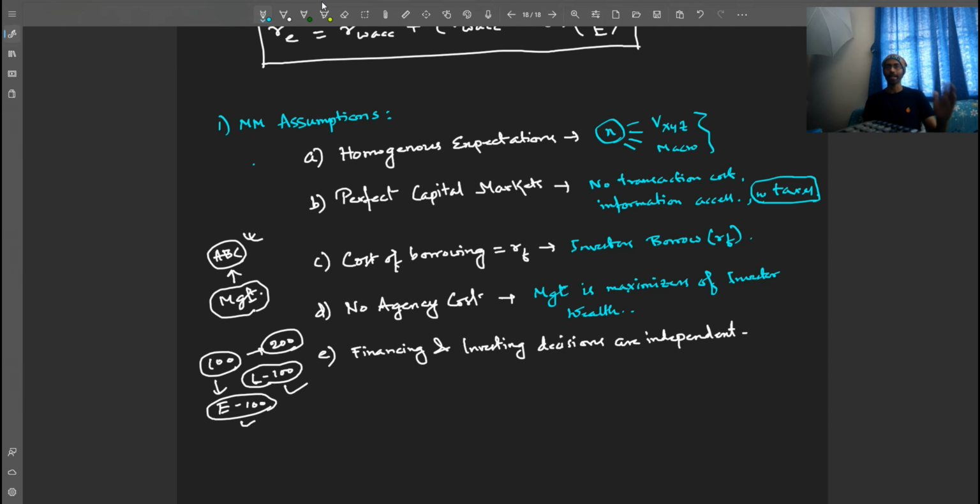So there are two cases. One is a set of propositions when there are no taxes, and the same propositions, how they change when there are taxes. This is what we'll look at. The rest of the assumptions remain the same. Only taxes and no taxes, these two combinations or permutations we consider. Okay. Now let's get on with it.